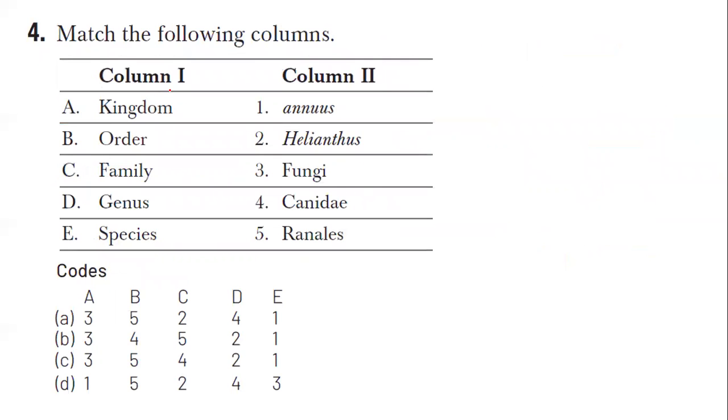Question number 4, let's match it one by one. Kingdom, you know the answer. Kingdom has to be matched with fungus. And here you will be thinking that you don't know the rest of the things, right? You know only one term over here, that is Canidae. So let's have the match over here, Canidae. So 4 is going to match with. 4 is going to get matched with what?